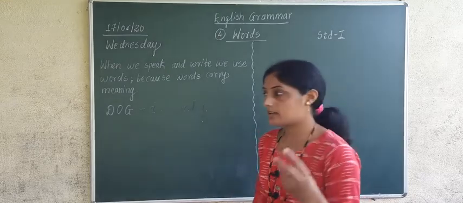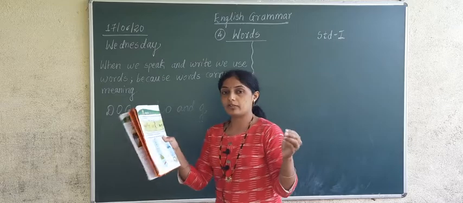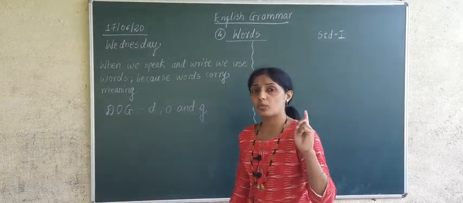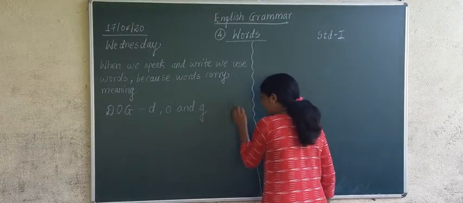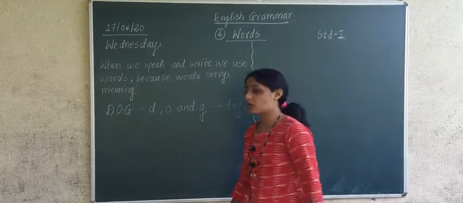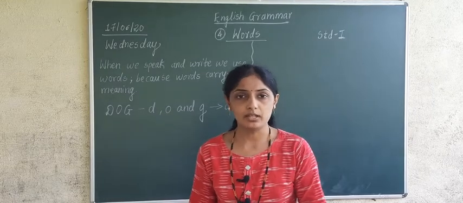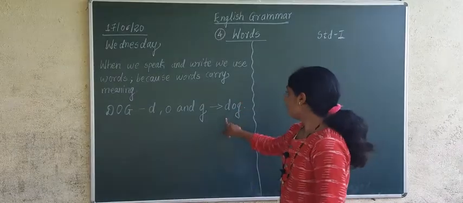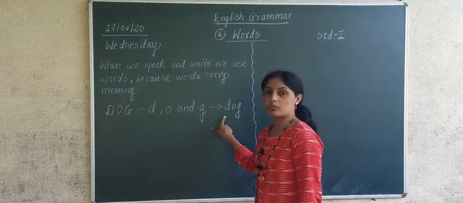We have taken 3 letters, and when we put these three letters together, it is going to make some meaningful word. What meaningful word has happened? It is dog. Correct. And if I ask you what is the meaning of dog, you will say, ma'am, it is a pet animal which everyone has at their house. Correct. So when we put letters together, we form words.